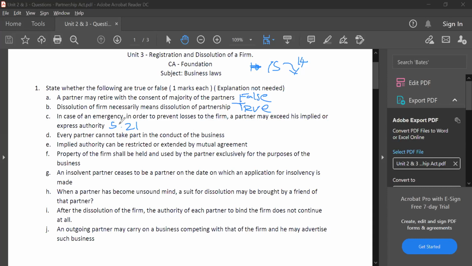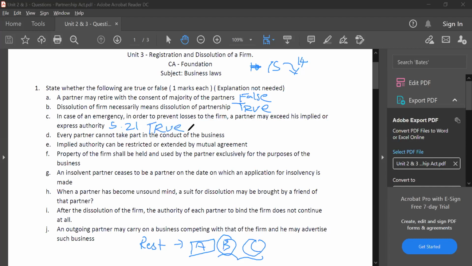Now you might ask, sir, what is emergency? Let's say, for example, there's a restaurant, and there are three partners, A, B, and C. A has the entire power, B and C don't have any power. Only A has the keys. One particular day A went out of station, so the keys were given to B. He said he'll come back next day, but because of the lockdown, people were not able to travel. So in case of emergency, the other two partners can do such acts to save the restaurant's business, even though they don't have the power. So the answer for C is also true. Everybody is giving me true.